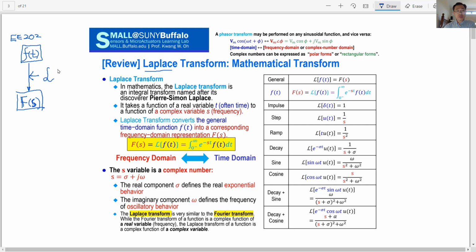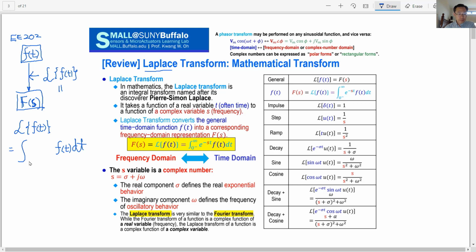Take the Laplace transform of some function f(t). As a result of the Laplace transform, you have this. In mathematics, the Laplace transform of any arbitrary function f(t) is defined this way. You integrate the time-dependent function f(t) over time.